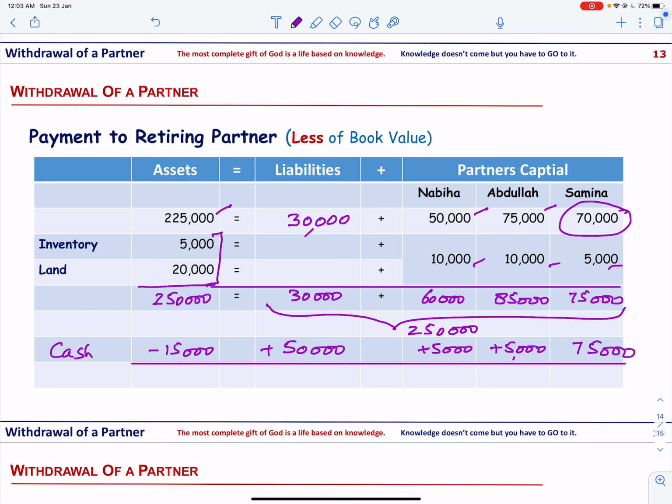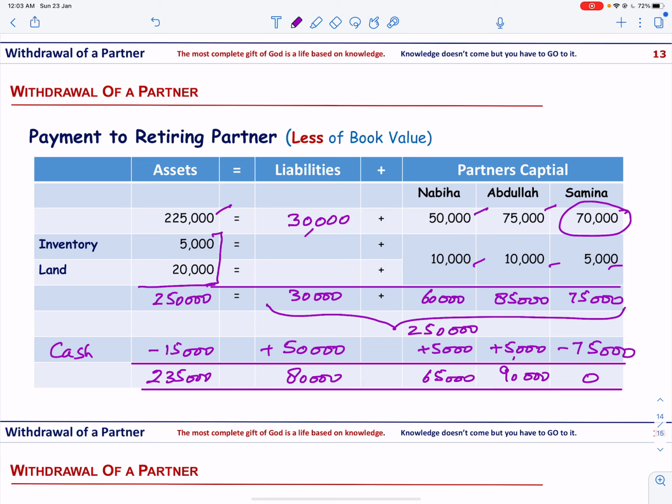The total is 235,000, and the liability now is going to be 80,000. Nabiha's capital will be 65. Abdullah's capital will be 90, and Samina's capital will be 0. And now if you make the total, the two sides are equal.